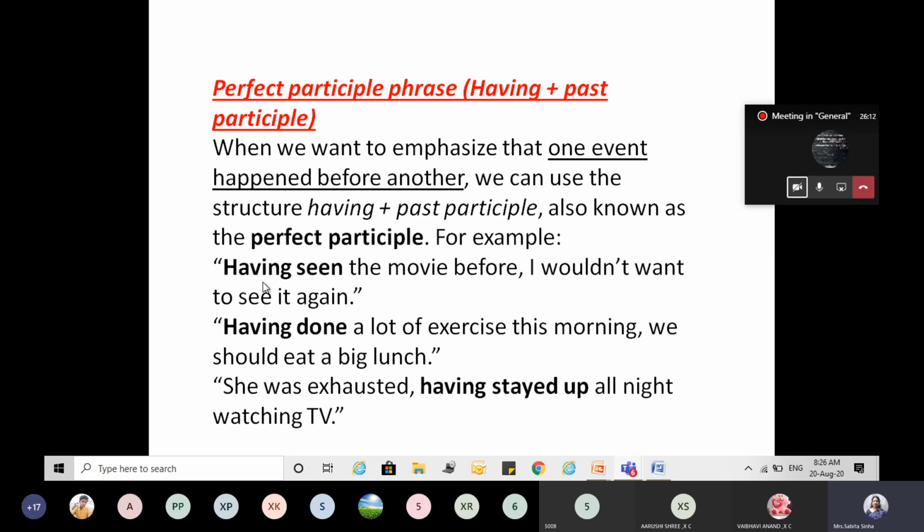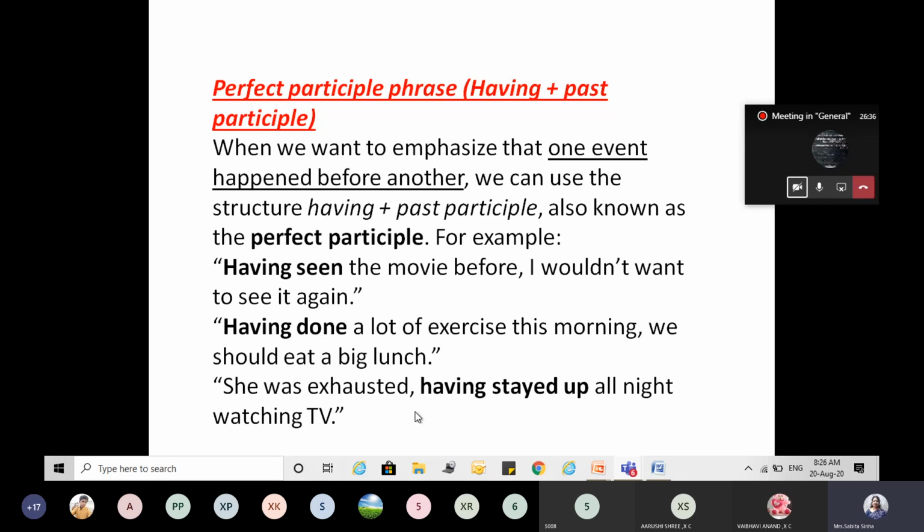Here also we are using the having word, which tells you about the action which has already taken place. Having done a lot of exercise this morning, we should eat a big lunch. That means this action is already done. Clear?